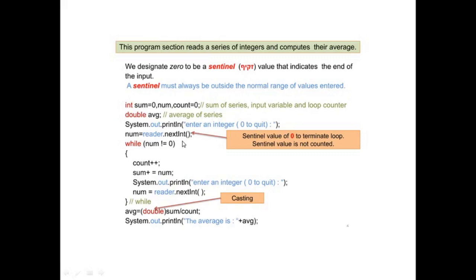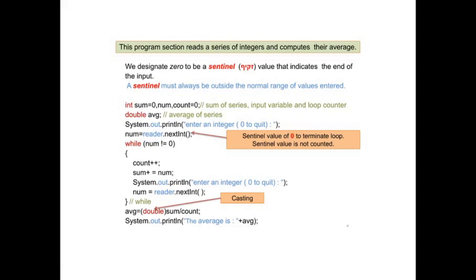be taken from the screen by using the .nextInt function. This function is new to you, I know, but it's a very easy function to understand. Like reader.nextInt means you are going to extract from the screen or from the console any new integer value, and that value will be placed inside the num variable or assigned to the num variable. Then while num is not equal to 0, because if we want to exit this loop, we will enter the value 0 to the num variable.